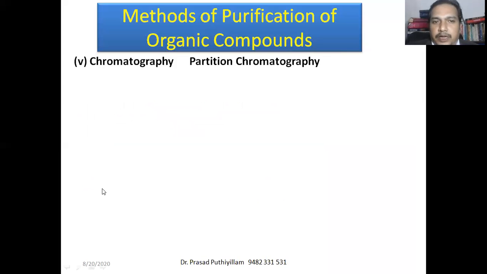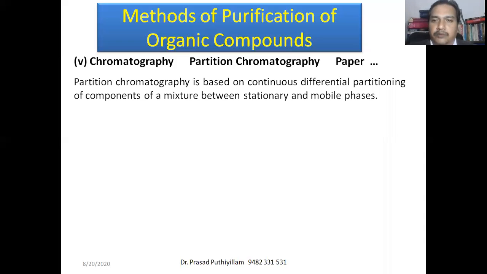Now the last one, that is partition chromatography. So we've seen two cases of adsorption chromatography. Now the second one is partition chromatography. Usually paper chromatography comes under partition chromatography, in which paper is used, therefore the name. It is based on continuous differential partitioning of the components of a mixture between the stationary and mobile phase. There is no adsorption, but there is a partition.